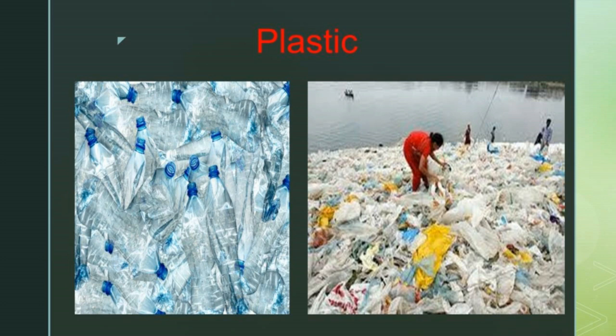Plastics. Ask yourself, what is the first plastic thing you touched today? We know that we should not use plastic, but everywhere we are using plastics. It may cause many diseases. Let us see how plastics are used for various purposes.